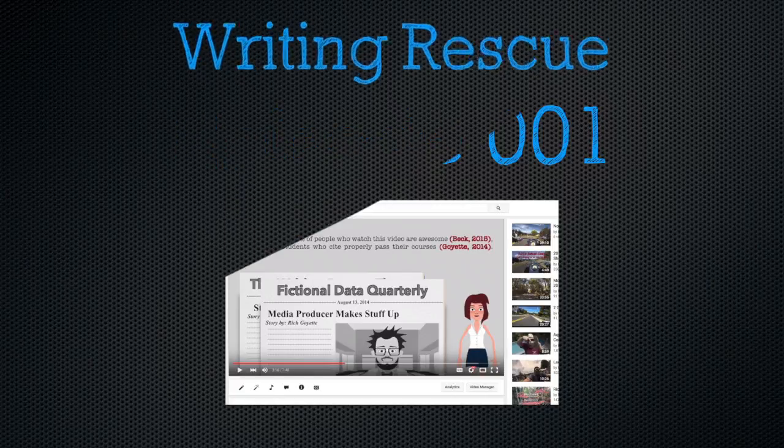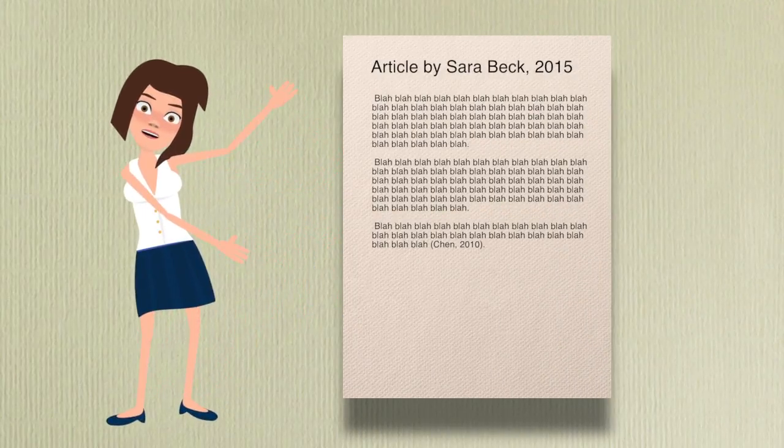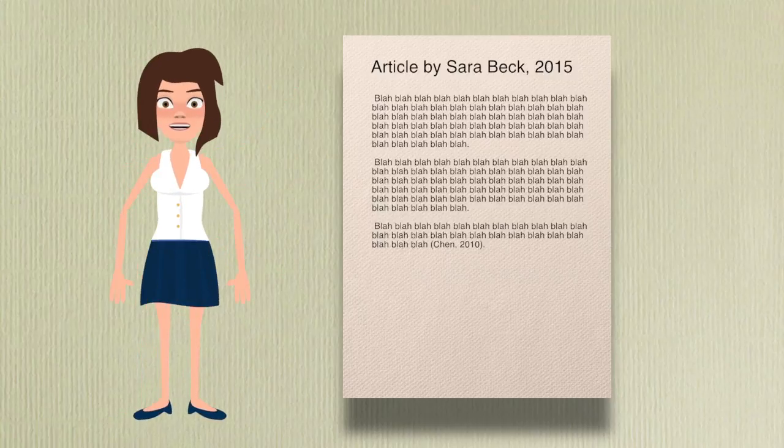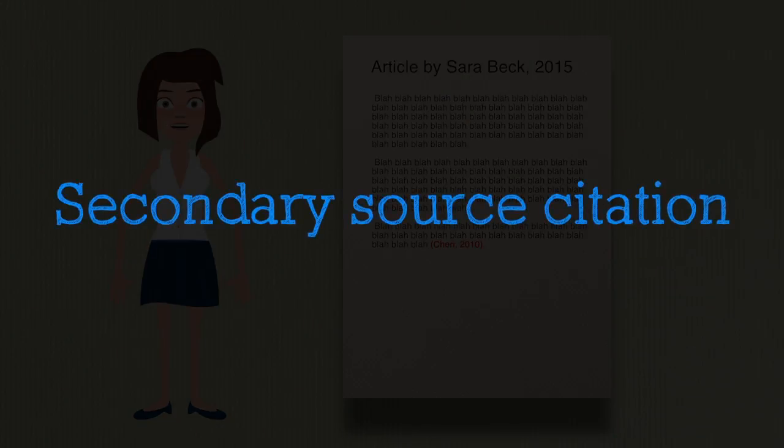Now, let's say you've been reading a paper that I wrote in 2015. In my paper, you find that I cited somebody else's work. Now, let's say that Chen's information is exactly what you need to put in your paper. So how do you cite that? Well, this is what's called a secondary source citation.